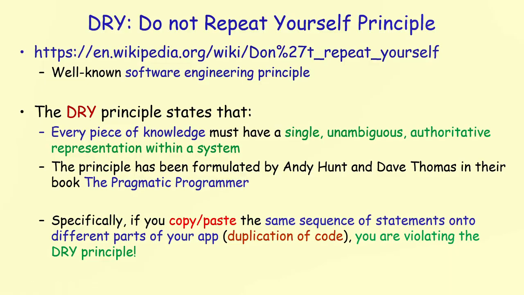When we do code duplication, what we are violating is the famous software engineering principle called DRY, or do not repeat yourself. You can find the Wikipedia page in here and read more about it. The DRY principle basically states the following. Every piece of knowledge must have a single, unambiguous, authoritative representation within a system. This principle was formulated by Andy Hunt and Dave Thomas in their book, The Pragmatic Programmer.